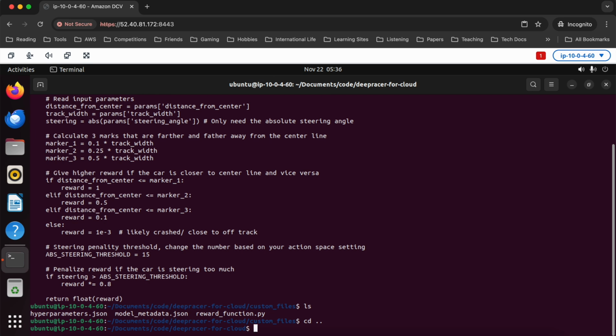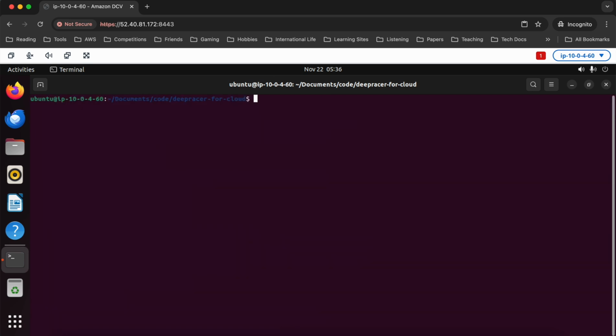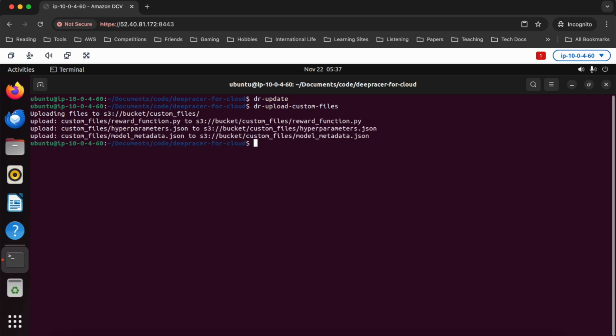If we change any configurations, by the way, if we change anything in system.env or run.env, we need to run dr update. And if we change any of those custom files, then when we're done changing them, we need to do dr upload custom files, right? Which will actually push them into our fake MinIO bucket.